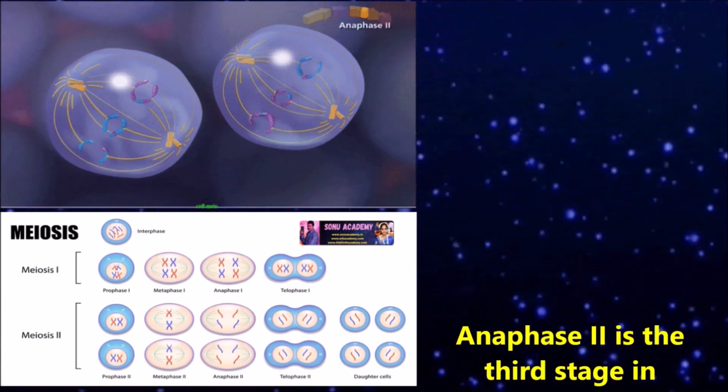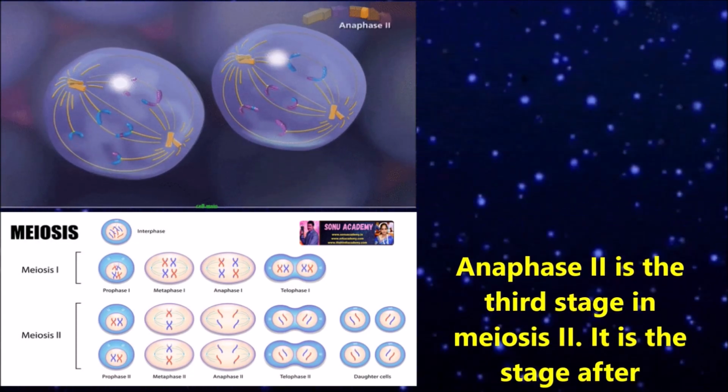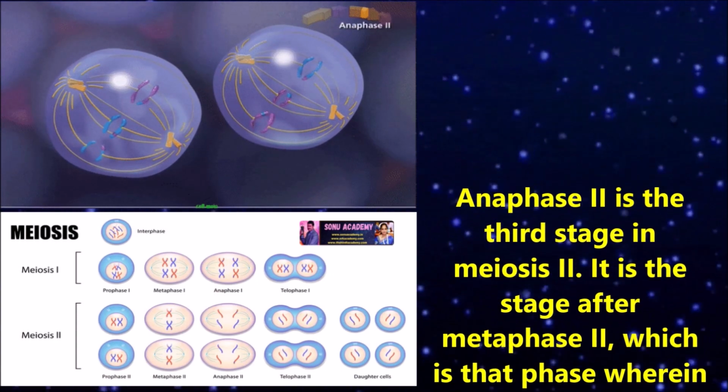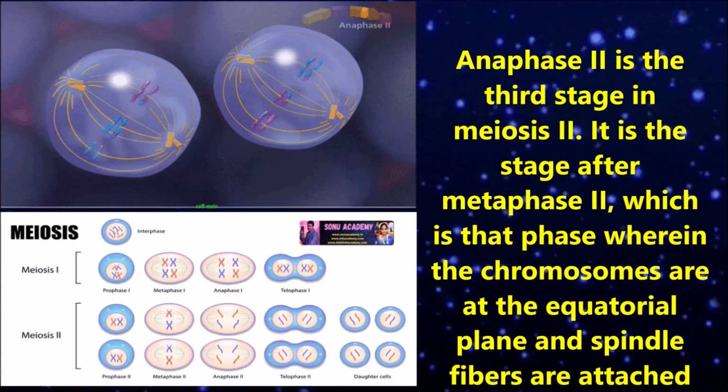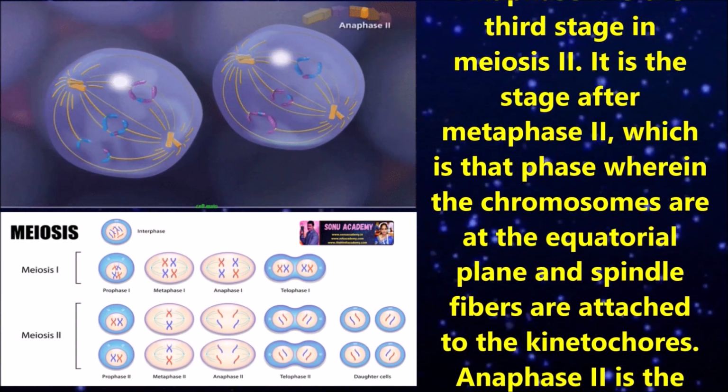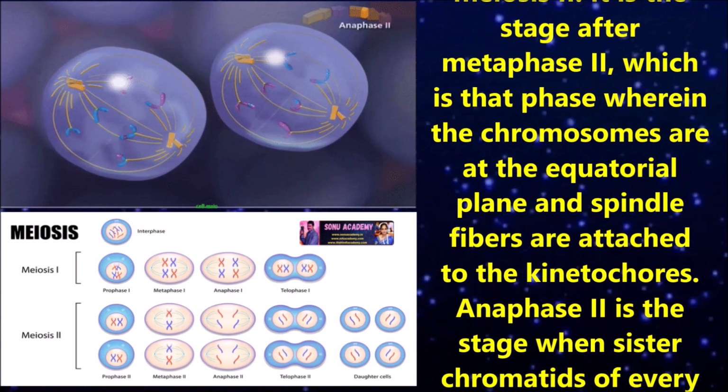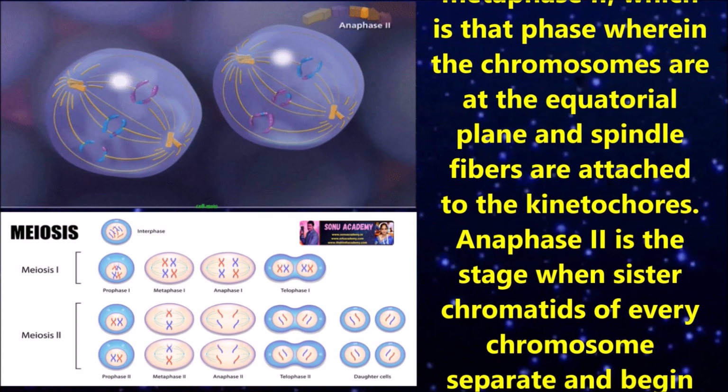Let us discuss anaphase 2. Anaphase 2 is the third stage in meiosis 2. It is the stage after metaphase 2, the phase wherein the chromosomes are at the equatorial plane and spindle fibers are attached to the kinetochores.